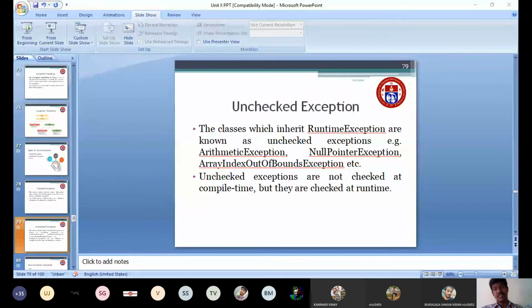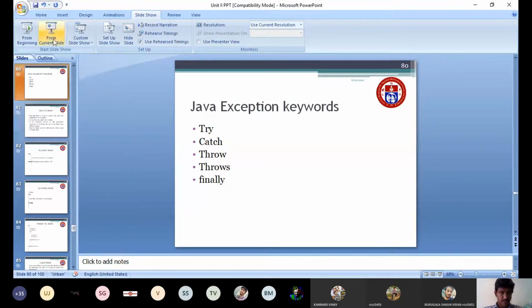Now we will see the keywords. What are the different keywords we use in Java? These are the keywords: first try, second catch, third throw, fourth throws, and fifth finally. These are the five keywords we use for handling exceptions. Try block, try, then catch, throw, throws, and finally. We will see all the keywords in detail, then we will go for the example program.